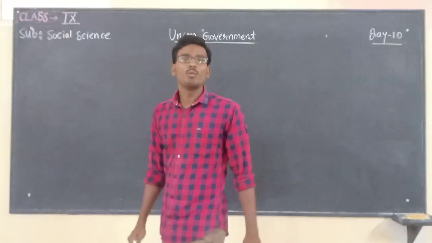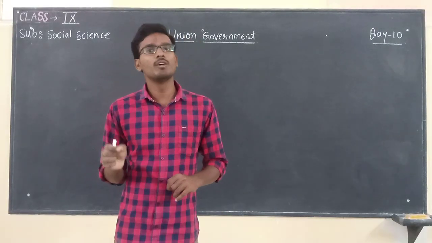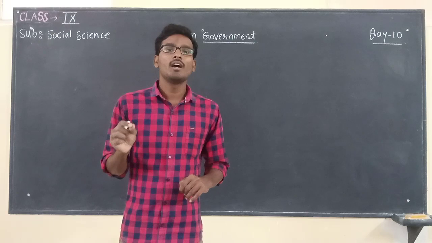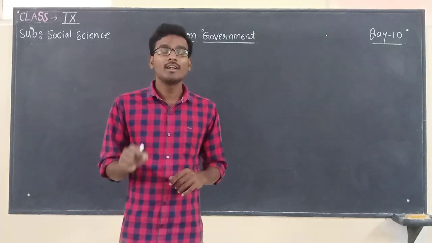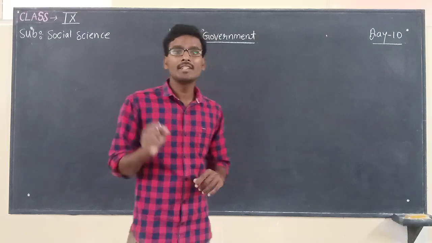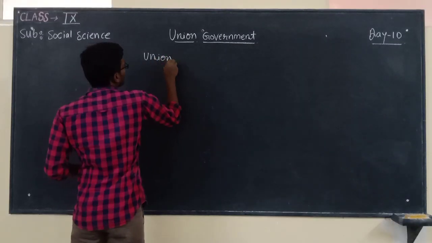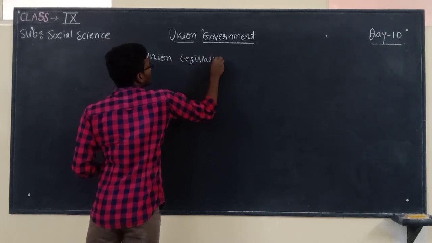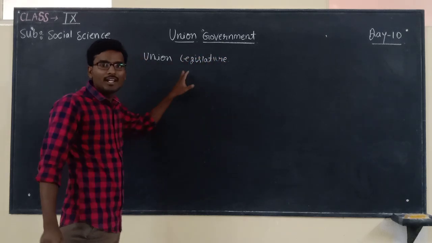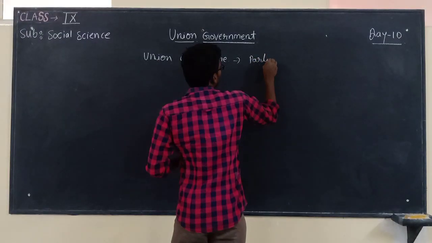In the previous video we discussed the union government, especially the union legislature. Union legislature is also called parliament.